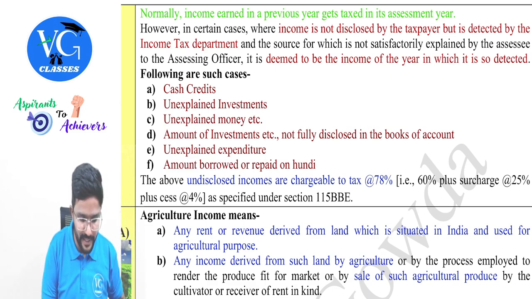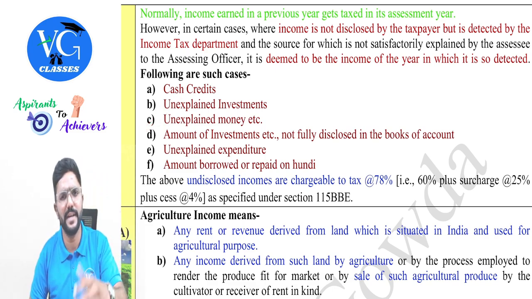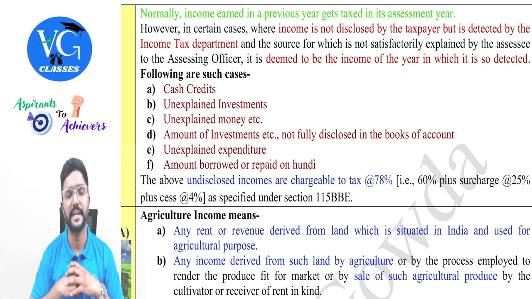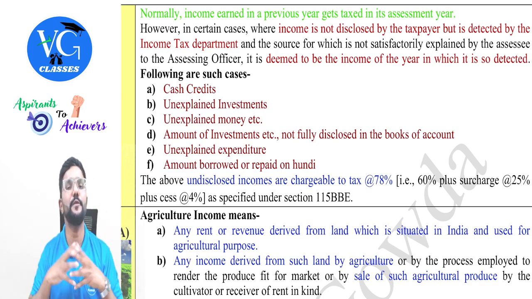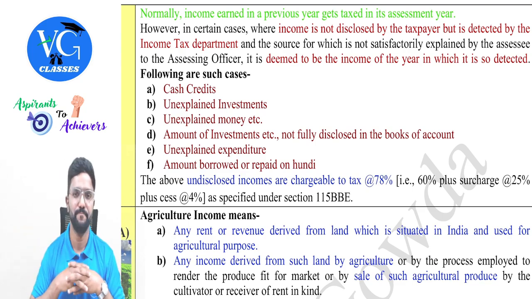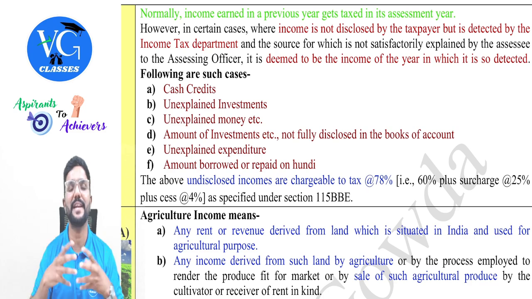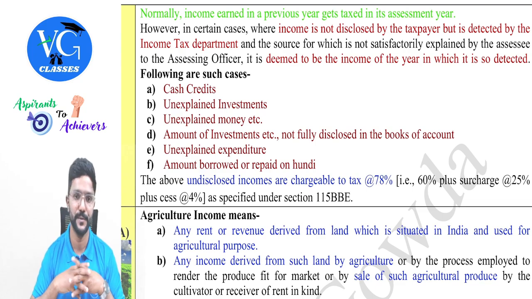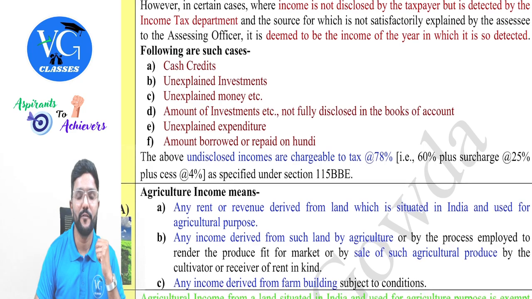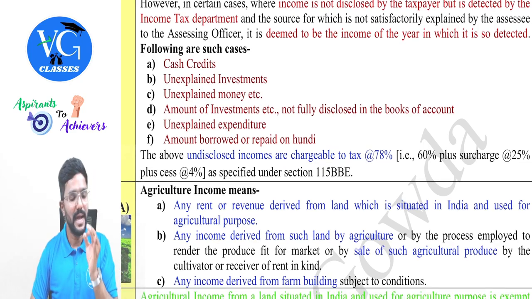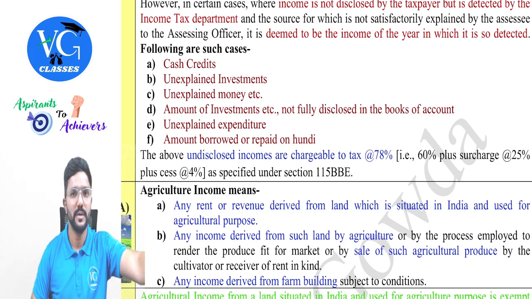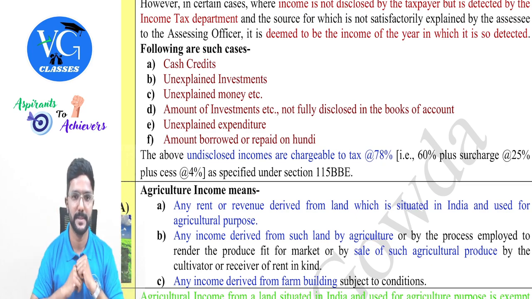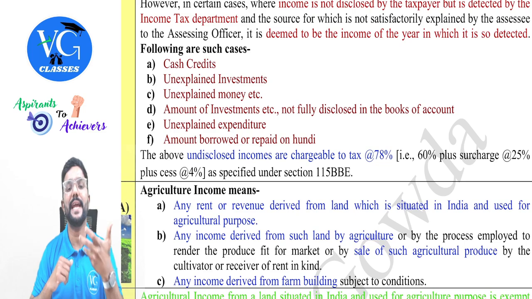Same way, unexplained money. You guys would have seen in the news channels or read in the newspaper that the income tax department conducted a raid, or ED, Enforcement Directorate, conducted a raid and they found so much unaccounted money in the place of the respective person. In that case, if they are not able to give an explanation why they hold so much cash, can it be considered as income? Yes. Next, amount of investments which is not fully disclosed. For example, assessee has made totally an investment of 10 crore, but he has disclosed only 2 crore. Remaining 8 crore, can it be considered as income? Yes.